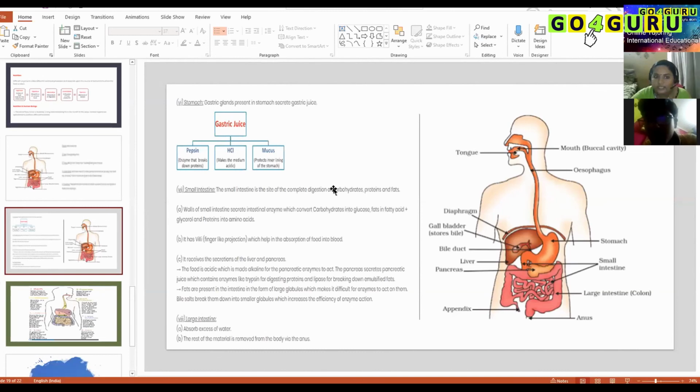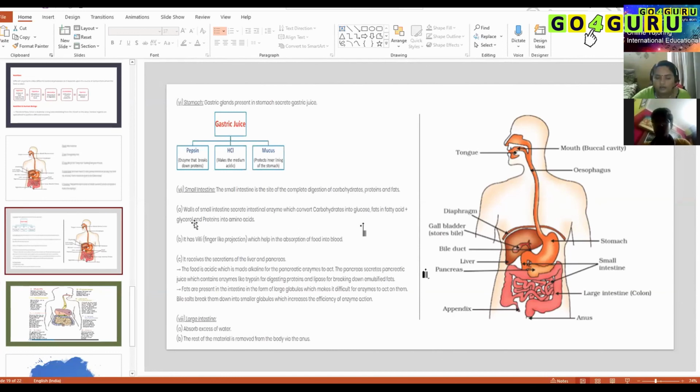In the small intestine, complete digestion of carbohydrate, fat and protein will happen, and it is connected with the pancreas and liver, which secrete additional juices, additional enzymes, and the enzymes will convert the food nutrients into simpler molecules.